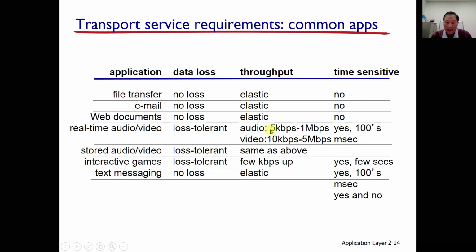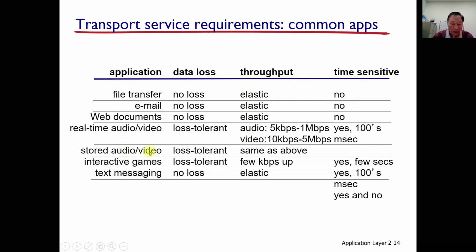If it provides proper speed to hear or to watch, and time sensitive, if that is tolerable then it is acceptable, within this range.